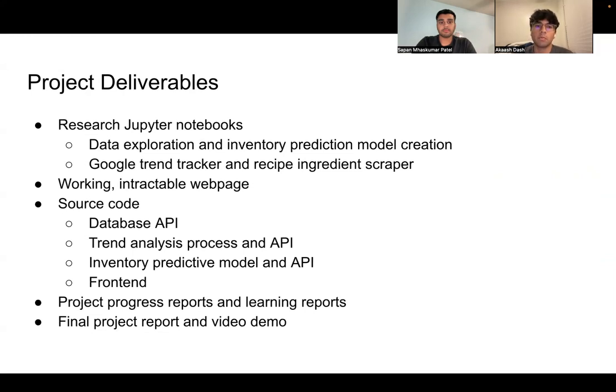Hopefully by the end, we will have a working interactable web page, which is going to be our main deliverable. Along with this, we will have the source code for it, along with the database API that we may make, the trend analysis process and API for those scripts, the inventory predictive model scripts, training scripts, and writing scripts, and the API for this, and then our front-end code. Additionally, along the way, we will submit project progress reports and learning reports. And at the end of the semester, we'll have a final project report and video demo.